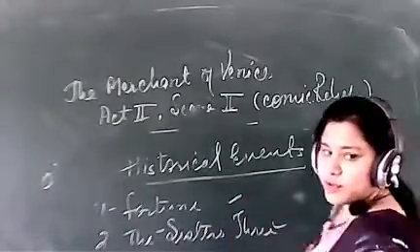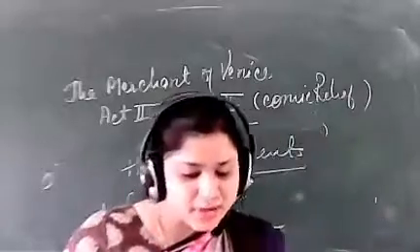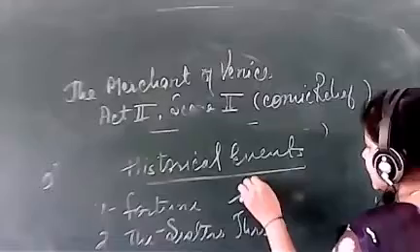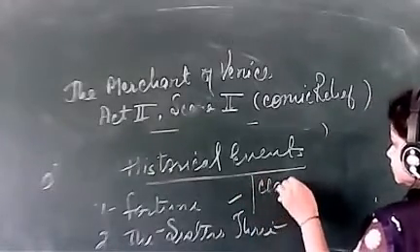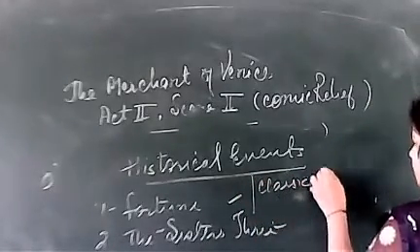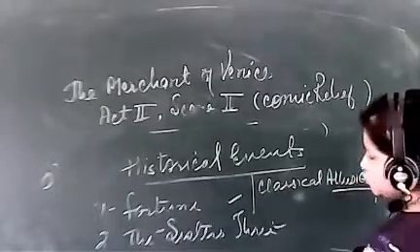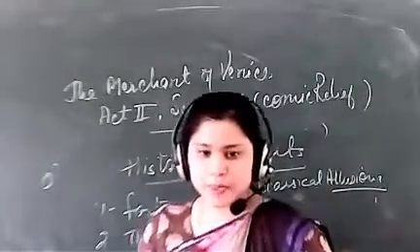So these two we are going to have. Okay, so what are the classical allusions? These are the classical allusions which are used by Shakespeare in his play.